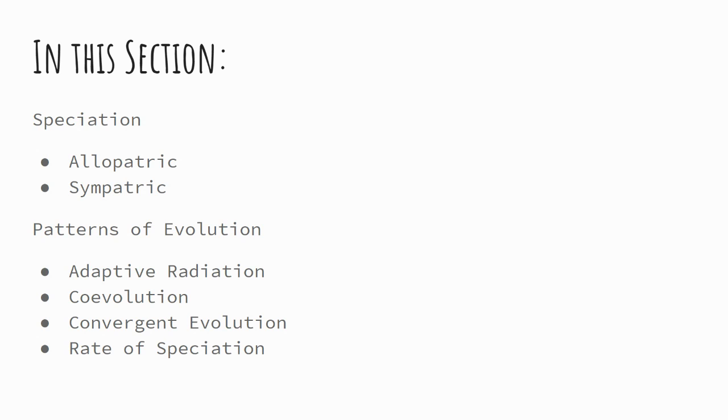In this section, we're going to talk about when populations change so much that they actually become a whole new species. So we're going to talk about speciation that can happen in an allopatric pattern, in a sympatric pattern, and then we're going to talk about some other patterns of evolution like adaptive radiation, coevolution, convergent evolution, and rate of speciation. Rate of speciation is going to be a review from a couple of videos ago.